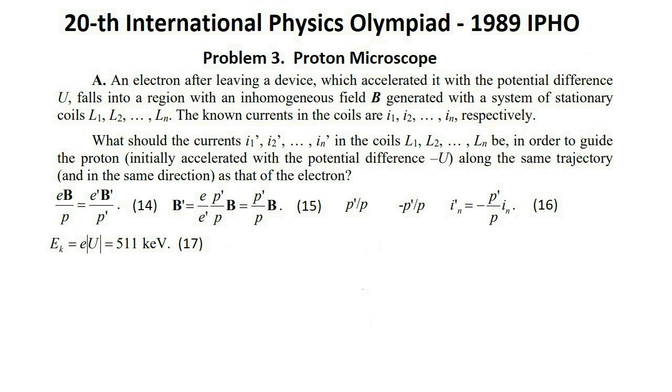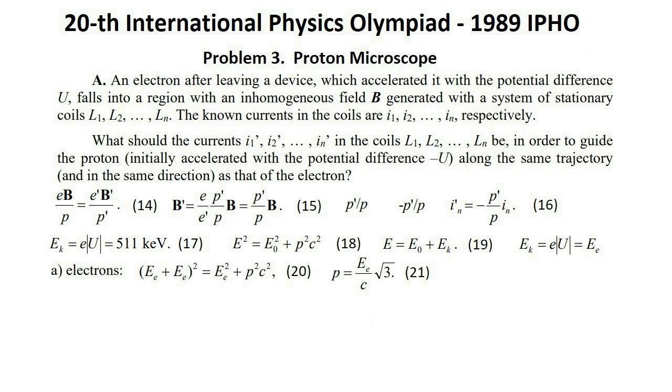The kinetic energies of the particles in both cases are the same, they are equal to expression 17, which is 511 keV. The general relativistic relation between the total energy E of the particle with the rest energy E0 and its momentum p has the form 18, where c denotes the velocity of light. The total energy of considered particles is equal to the sum of their rest and kinetic energies, expression 19. Using these formulae and knowing that in our case Ek equals Eu equals Ee, we determine the momenta of the electrons, p, and the protons, p prime.